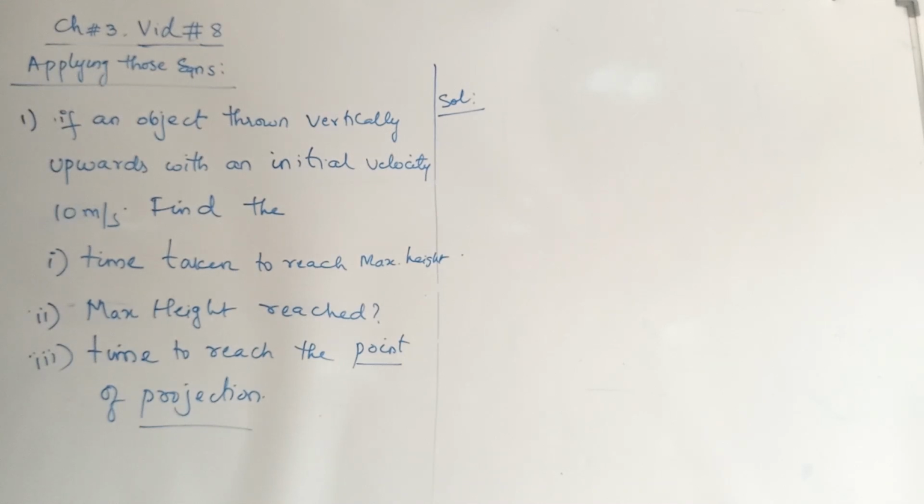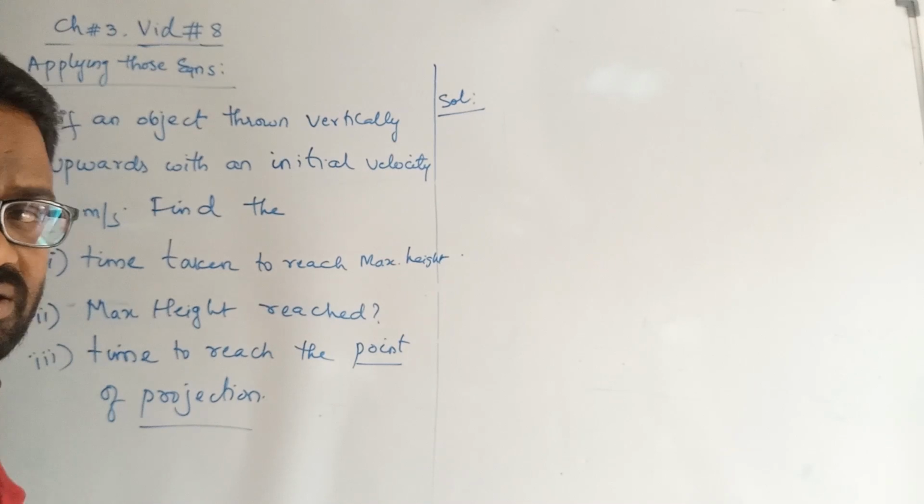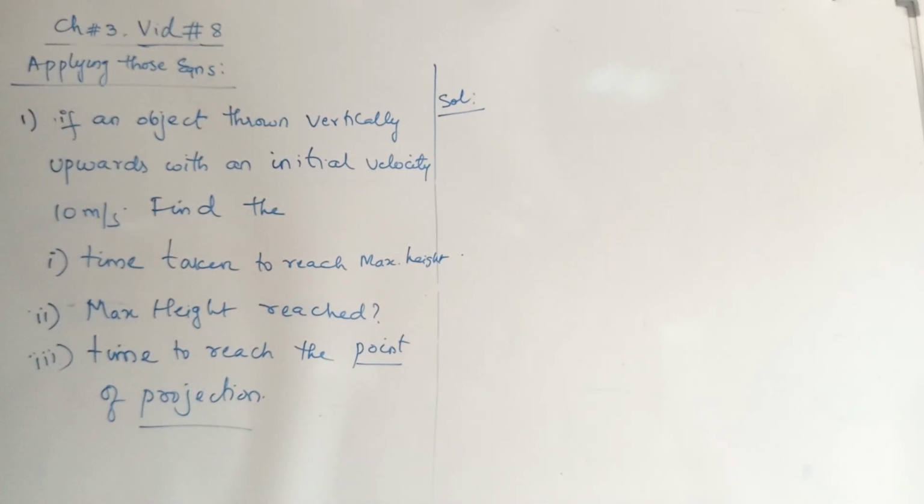Time taken from the bottom to the highest position is called the time of ascent, A-S-C-E-N-T. And time taken from the highest position to the point of projection is called the time of descent. We'll define that at a later stage. But the time taken to reach the highest point is the time of ascent. Time taken from the highest point to reach the point of projection is the time of descent. The sum of these two is called the time of flight. We need to find the time of flight here.